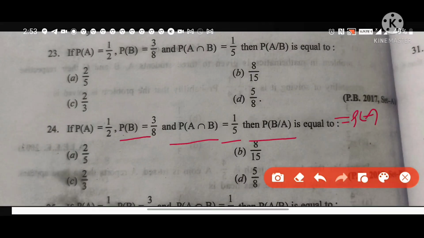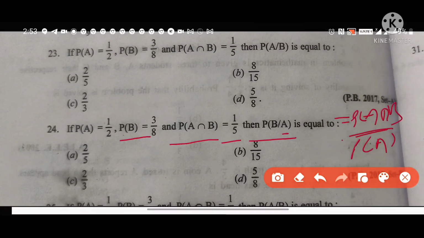Next, if probability of A is equal to 1 by 2 and probability of B is equal to 3 by 8, and probability of A intersection B is equal to 1 by 5, then conditional probability is equal to. So this is equal to probability of A intersection B divided by probability of A. Now solve this by using probability of A intersection B and probability of A.